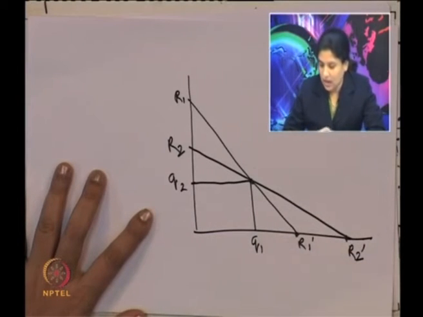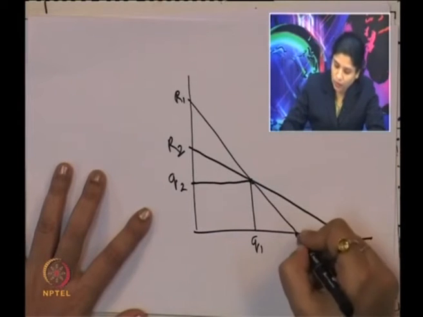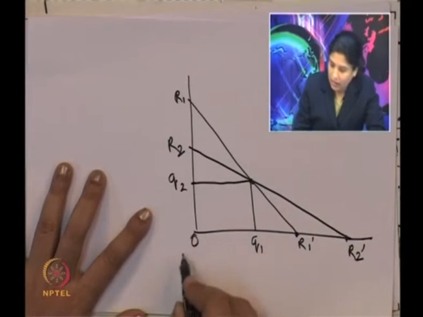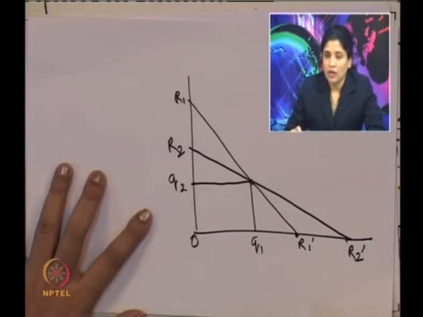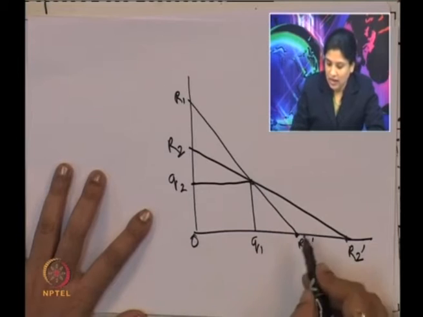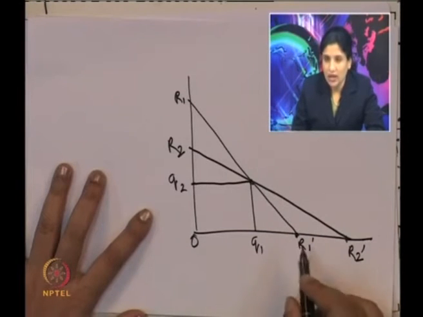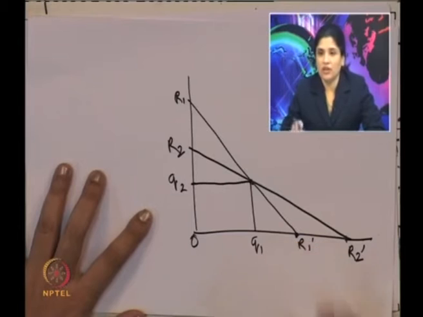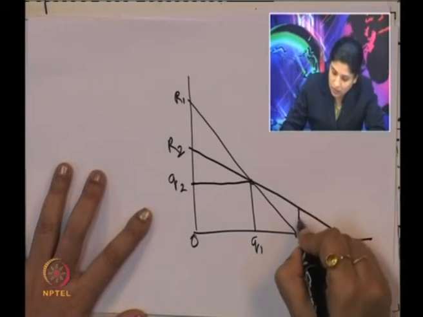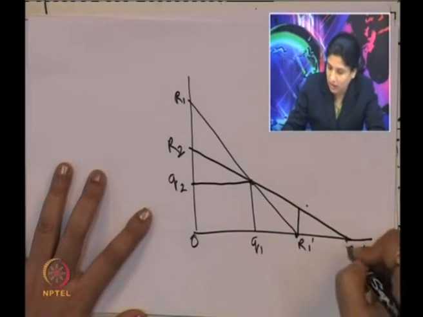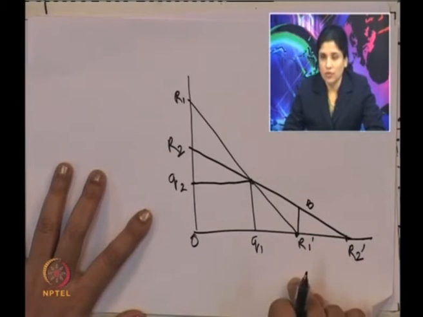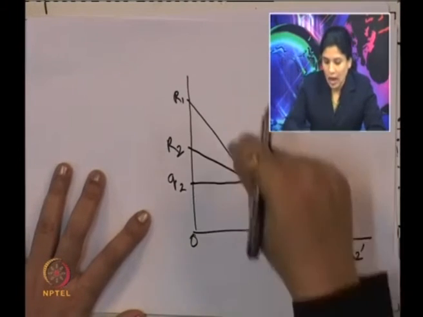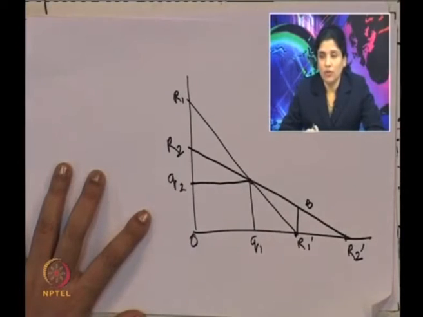And what is this R1 dash here? At this point the total market demand is, we can say, OR2 dash is the total market demand. So, out of this, initially A will just produce this much, and from there this action-reaction pattern happens. So, if A is producing this, corresponding to this B will produce here, that is in the reaction curve of B. R2 dash is the reaction curve function of B, R1 is the reaction curve function of A.